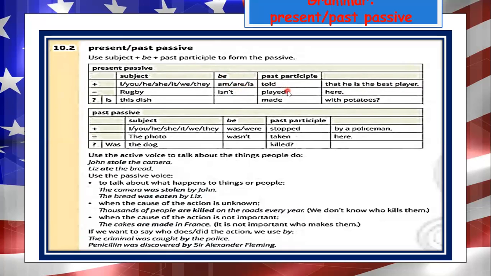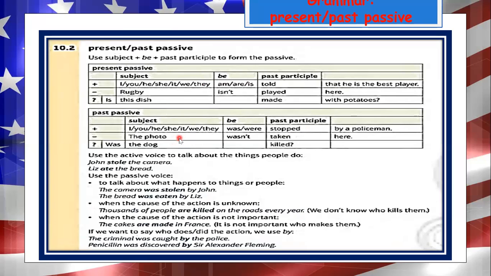Are, is with past participle. If the action is in past, we say this. Pay attention. Affirmative subject, I, you, he, she, it, we, you, they. But remember, the verb to be has two forms in the past simple: was and were. Which personal pronouns go with was? I, he, she, it. And we, you, they go with were. Remember that you need to use the past participle, in this case, stopped. I was stopped by a policeman. You were stopped by a policeman.